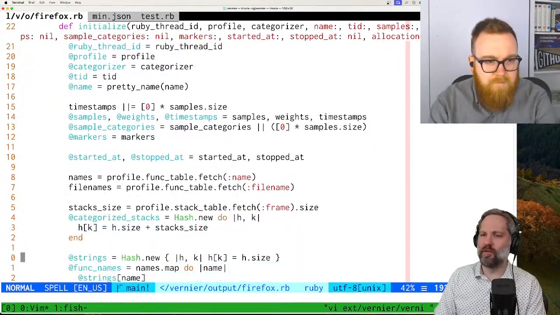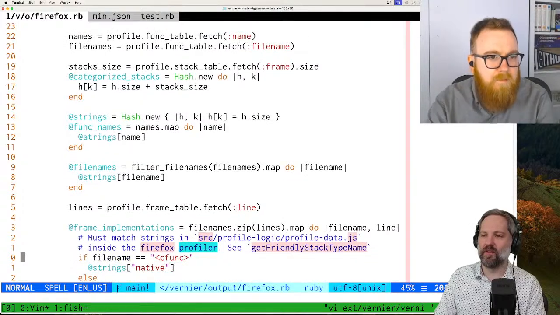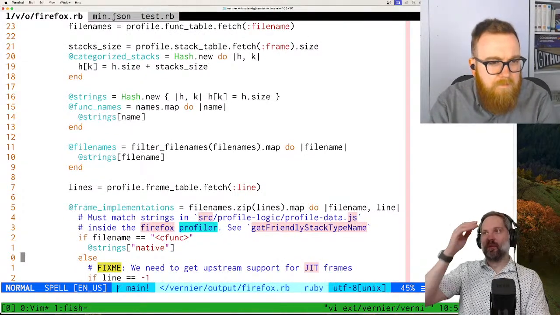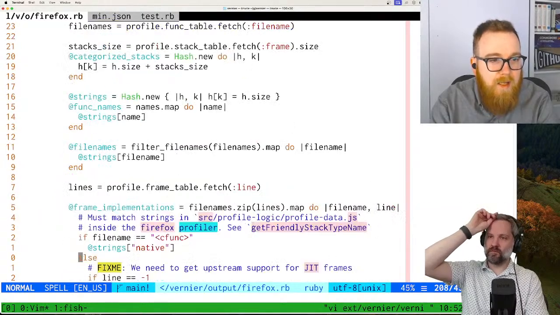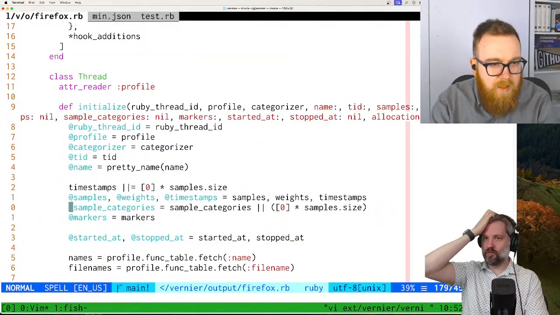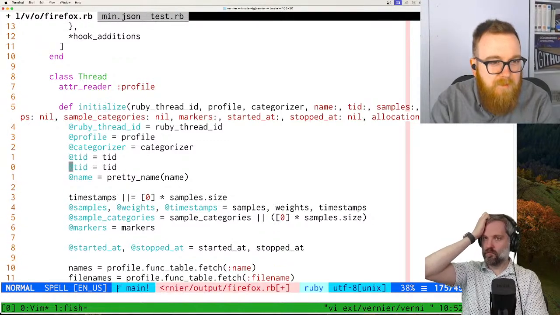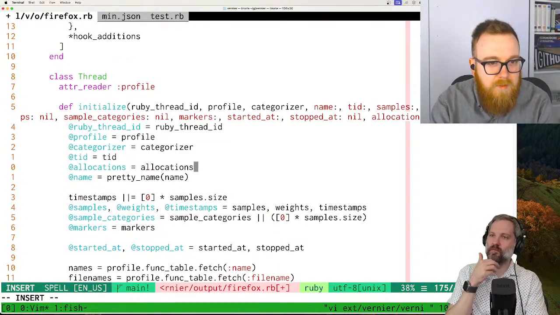But now we need to stick that into our JSON output, right? Yeah. How do I do this? I think we just want to save it first. Yeah, we just want to save it, and then we'll sort it out in the data. So we want allocations is allocations.